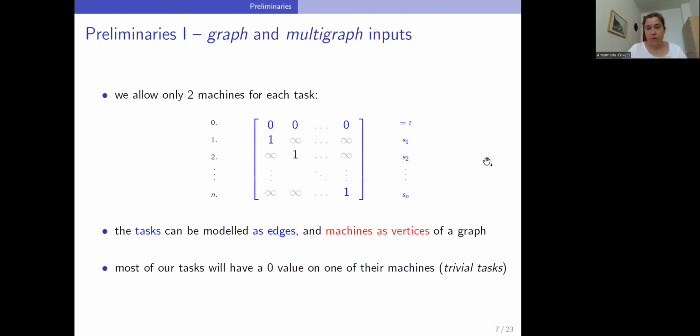The costs of the central machine will be denoted by a vector t, and the costs on the satellite machines will be denoted by a vector s. Notice also that we use here n+1 machines, but we will just sketch a proof for a lower bound of n for simplicity in this talk.